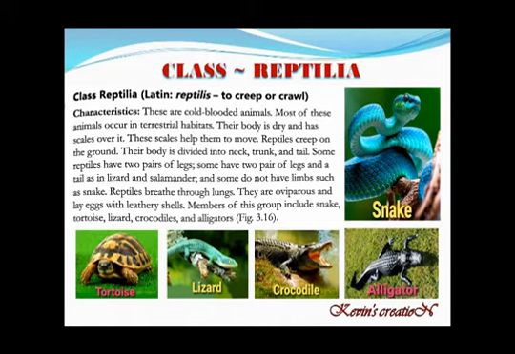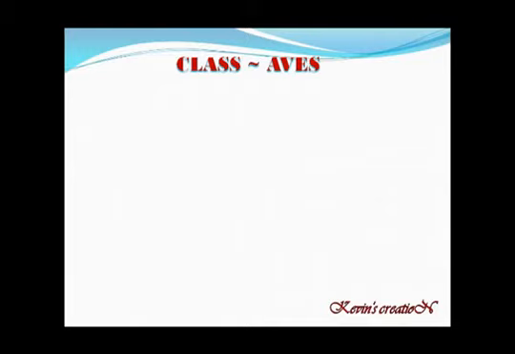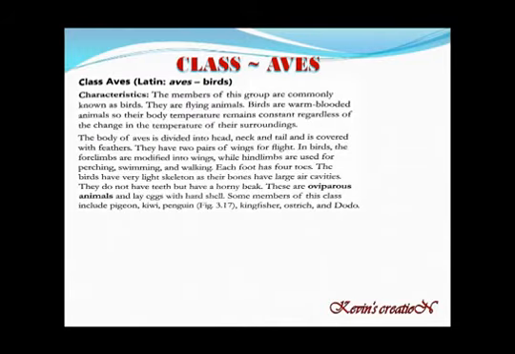Now let us come to the fourth one, that is class Aves. That means the birds. Aves is taken from Latin, which means birds. All of us have seen birds. Some of us have birds in our homes also, like parrots and lovebirds.